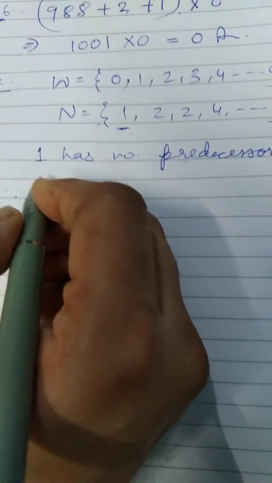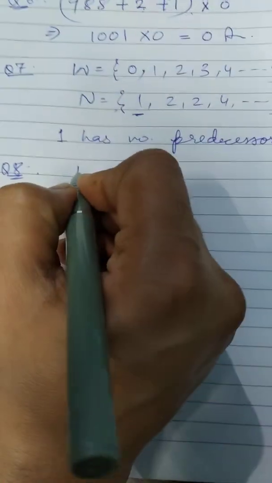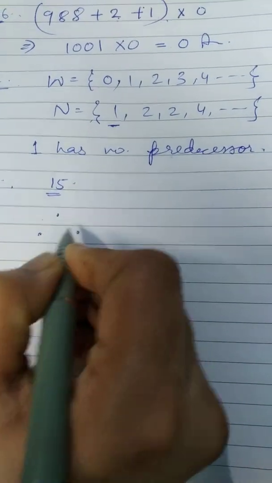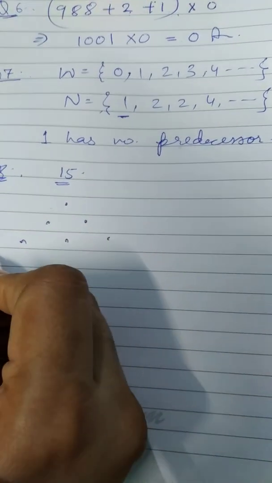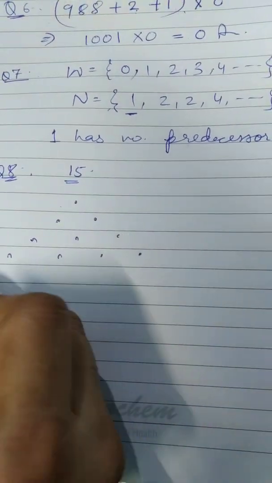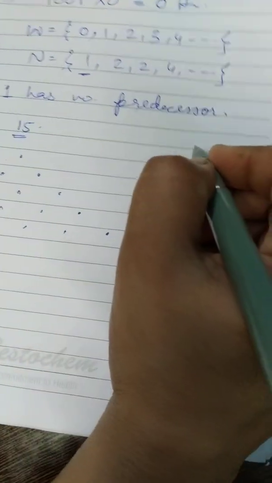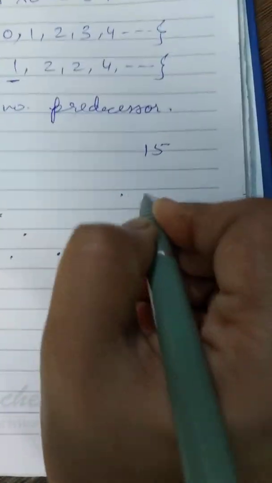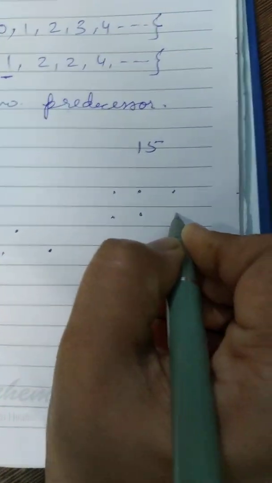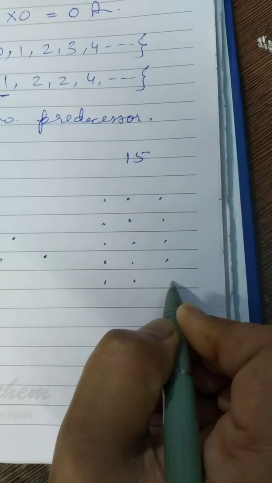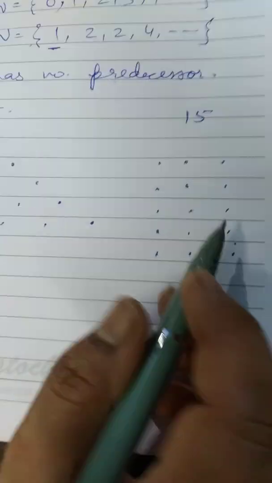Question number 8. Represent 15 in triangle and rectangular number. 15 as triangular number 1, 2, 3, 4, 5, 6, 7, 8, 9, 10, 11, 12, 13, 14, 15. 15 is triangular number. 15 is rectangular number. आप ये भी कर सकते हैं कि 5, 5 के 3 रोज बना दें.